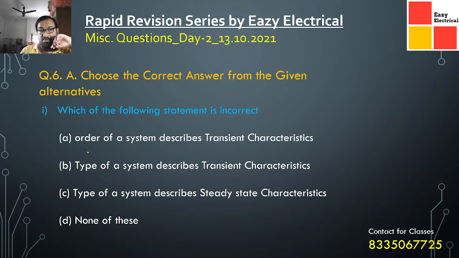Which of the following statements is incorrect? Order of the system describes transient characteristics. Type of the system describes transient characteristics. Type of the system describes steady state characteristics. Here, we need the statement that is incorrect. Order of a system describes transient characteristics: is it true? Yes, it is a true statement. The type of the system describes transient characteristics: is it true? No, this is not a true statement. The type of the system basically gives the steady state characteristics.